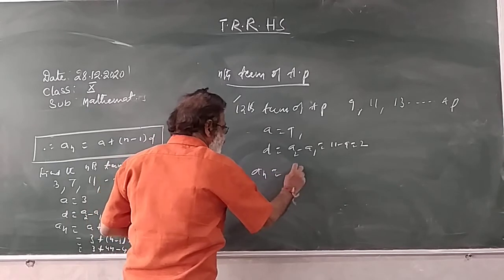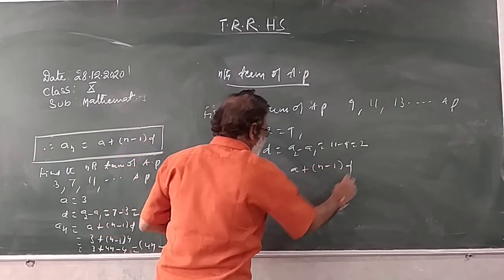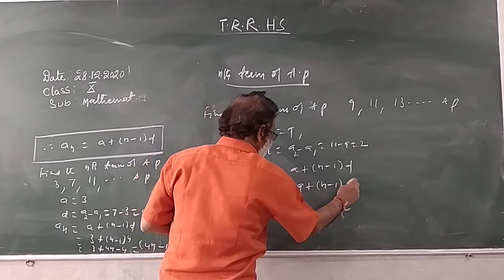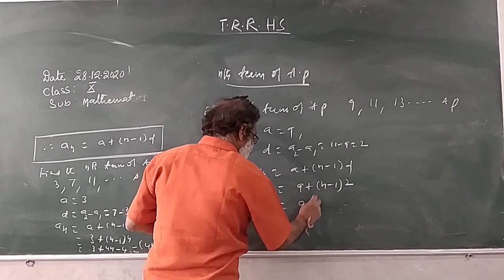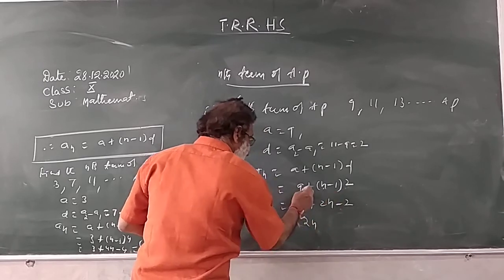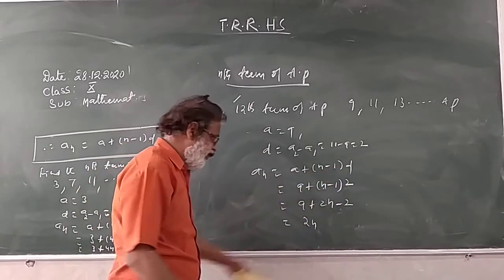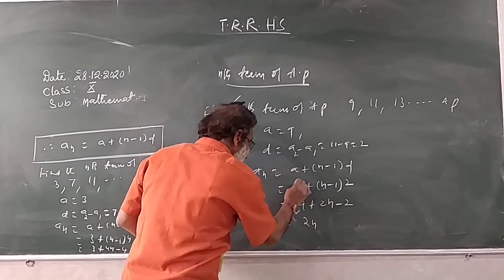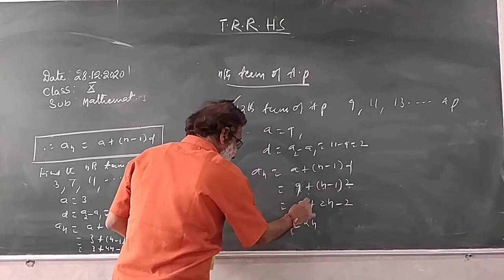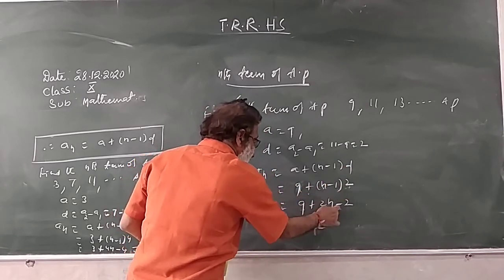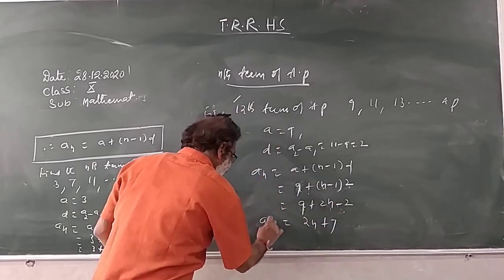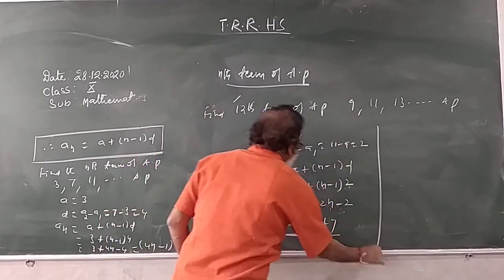Nth term formula: an is equal to a plus (n minus 1) into d. A is 9 plus (n minus 1) into d, and d value is 2. 9 plus 2 into n, 2n minus 2. 2n, and 9 minus 2 is 7. This is the nth term. How much was the nth term? 2n plus 7.